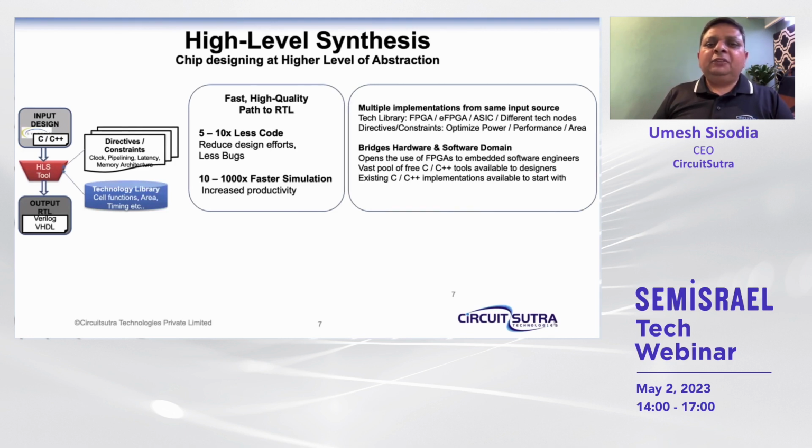Moreover, we can have the same input code, which can result in different kinds of RTL for different target applications, for different target technologies like FPGA, ASIC, or different technology nodes, etc. Or let's say we are designing chips for different application areas which might require different constraints. In some cases we might have to optimize the power, in some cases the performance or area. So depending on the use case, generally we require slightly different RTL. But here, because we are designing at a higher level, we can maintain the same source code at the input level, which can generate different RTL depending on the options we choose in the tool.